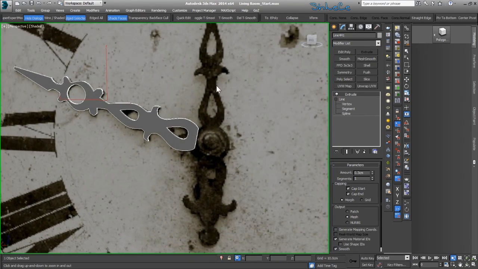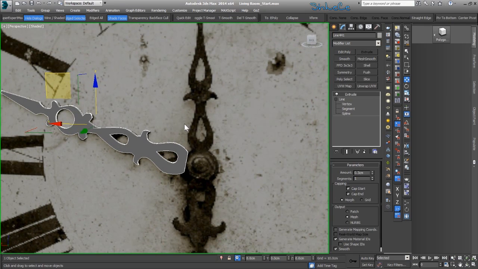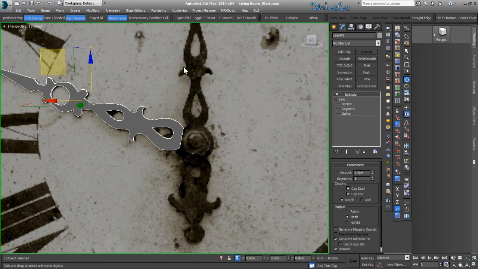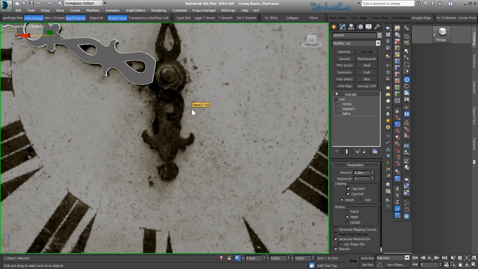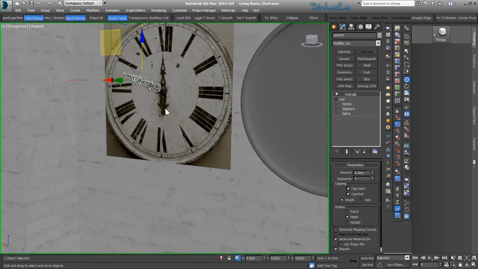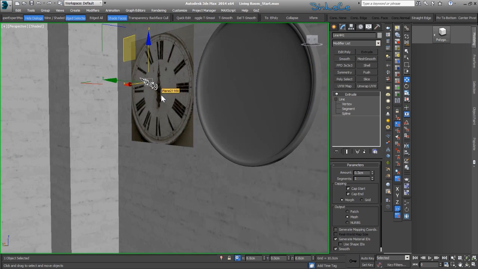Okay, so I'll pause the video and do the rest of the objects. Again, this one is exactly the same as what we did here. Yeah, and also this one in the bottom is exactly the same as this one. You just need to draw a line and extrude it out. And for the rest of the piece, which is this one, you could add a couple of cylinders on top of each other and then add them together. Okay, so I'll complete this one and we'll continue the rest in the next tutorial.